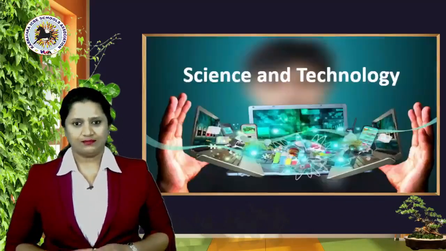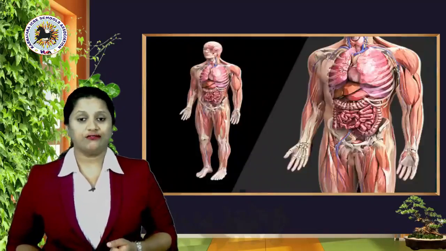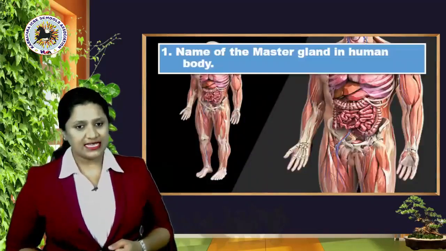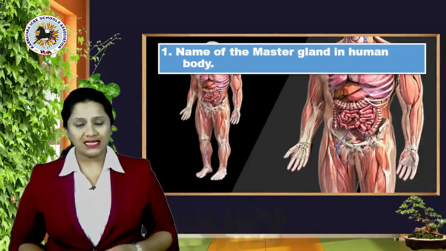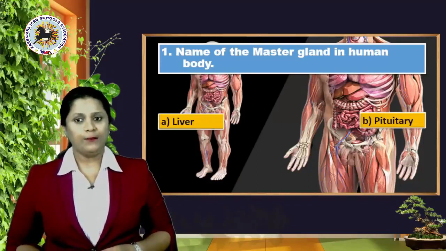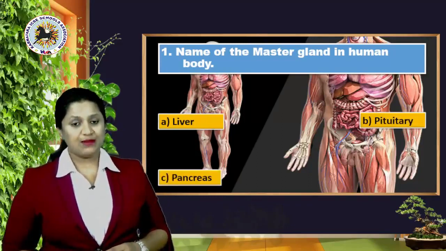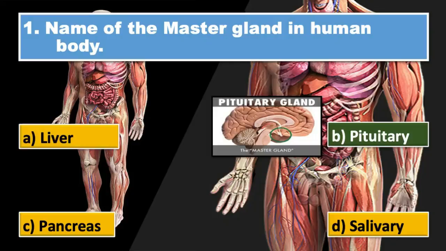Let's start. At first we have Science and Technology. Let's look at the first question here. What is this? Well, it's a human body. Name the master gland in the human body. Your options: A, liver, B, pituitary, C, pancreas, or option D, salivary. And the right answer is yes, option B, pituitary.